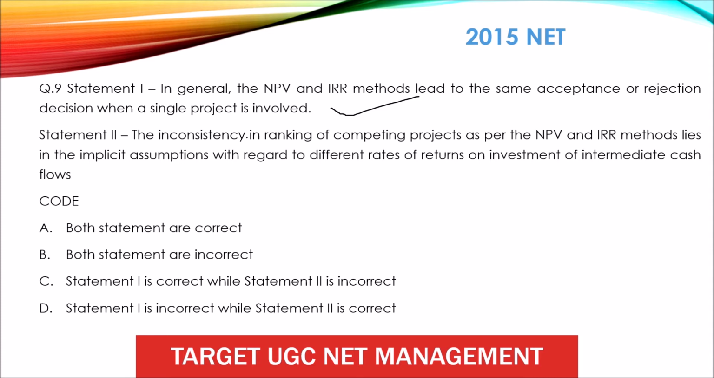Statement: the inconsistency in ranking of competing projects as per the NPV and IRR method lies in the implicit assumptions with regard to different rates of return on investment of intermediate cash flows, inflow and outflow. So both the statements are correct. Just read both the statements, and you will come to know the answer.